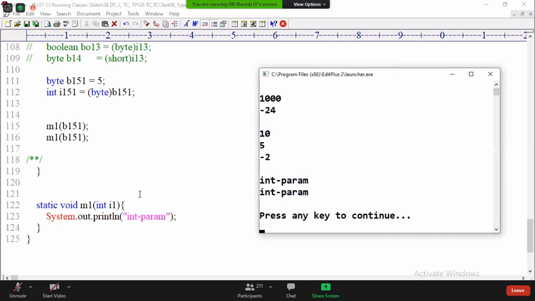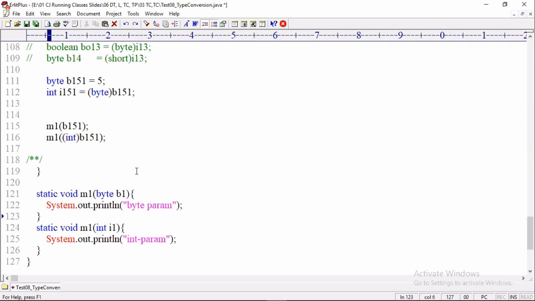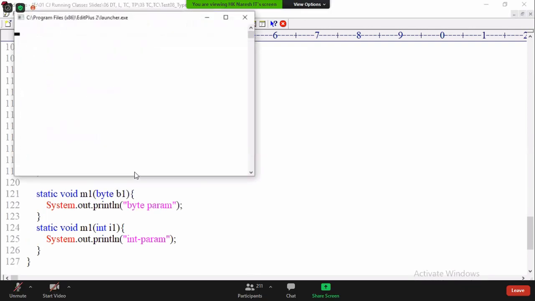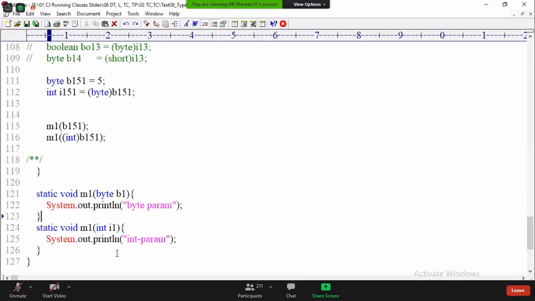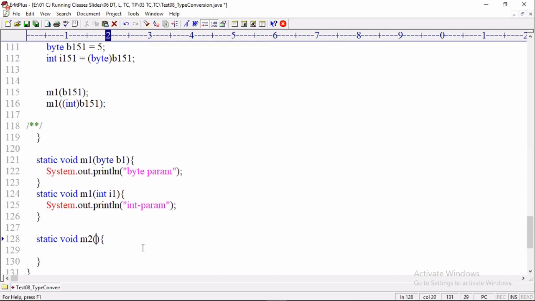If an overloaded method is there with the same type and the highest range type, then I need it. For example, I am defining one more method, static void m2, whose parameter is int i3. It's not an overloaded method, it's a normal method.